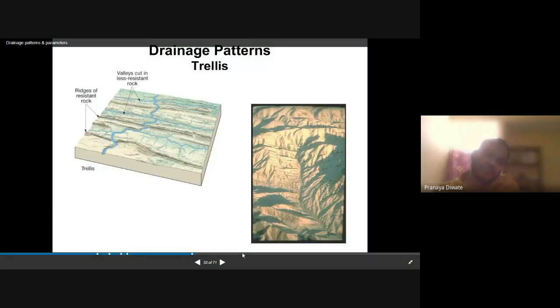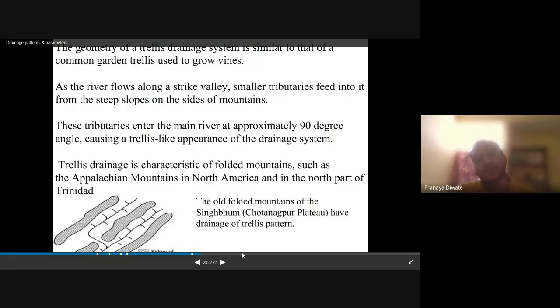Then you have the trellis drainage pattern, which is also very important, like the dendritic. What is the trellis drainage pattern all about? The geometry of a trellis drainage pattern is similar to a common garden trellis used to grow vines. In a trellis pattern, the rivers flow along the strike, and the smallest tributaries feed into the main river, forming steep valleys. These tributaries enter the main river at approximately a 90-degree angle, causing a trellis-like appearance of the drainage pattern.